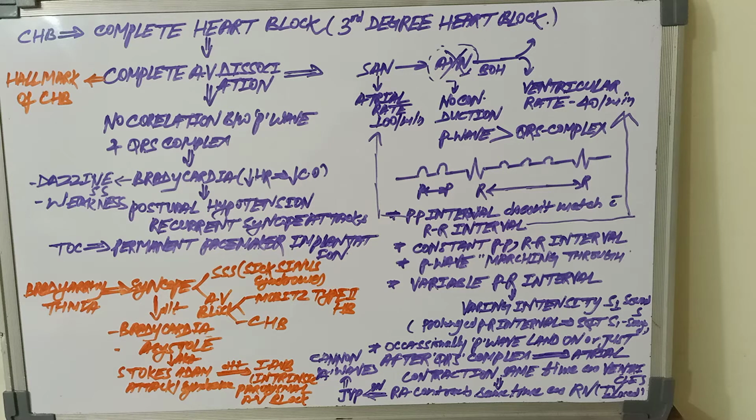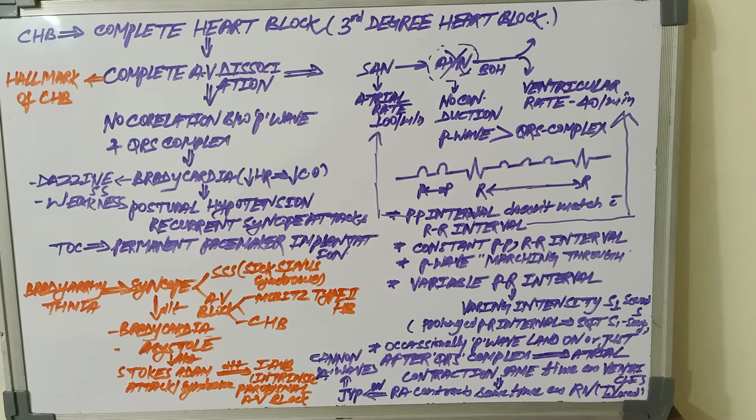Physiologically, it is reflected as bradycardia, meaning decreased heart rate, which causes decreased cardiac output, and clinically it is reflected as postural hypotension and recurrent syncope attacks. Recurrent syncope attack is a classical finding of complete heart block.